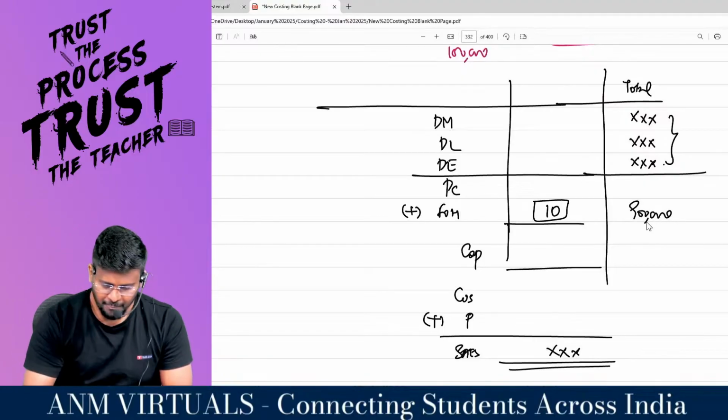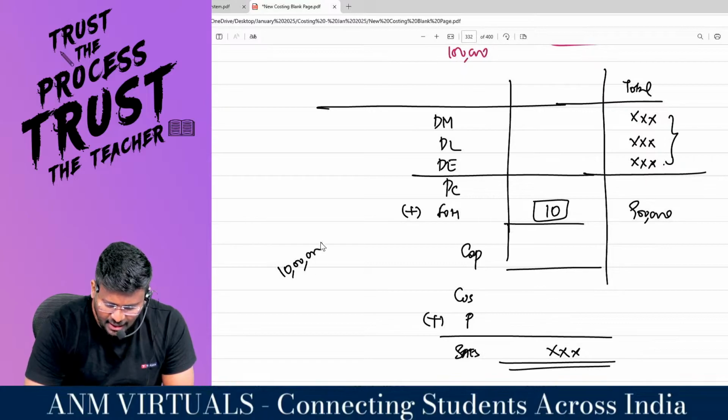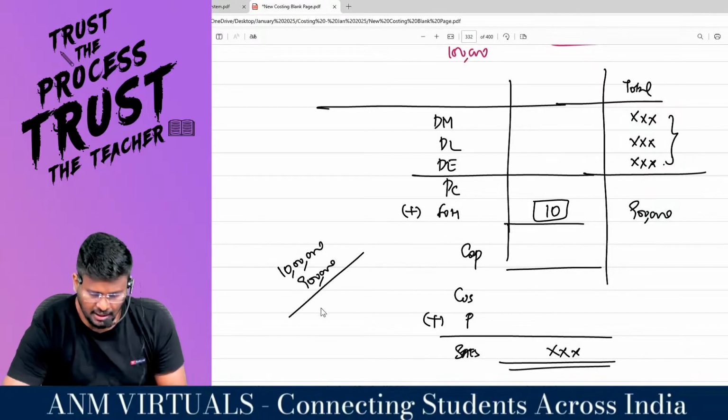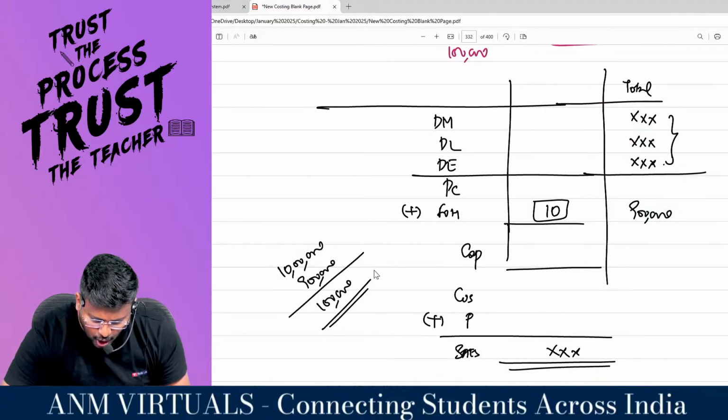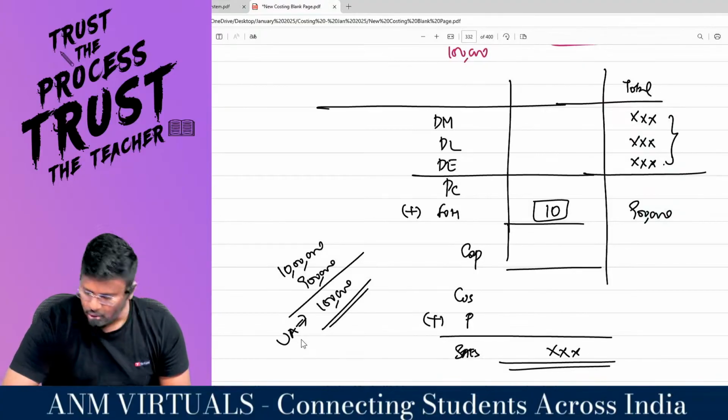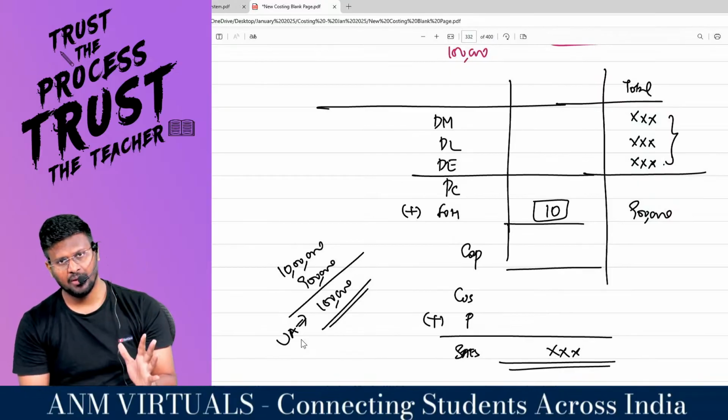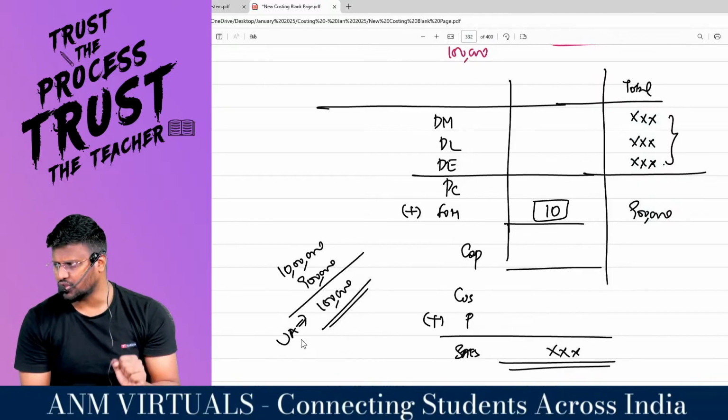In place of 10 lakh, I have absorbed only 9 lakh, which means there is a short absorption of 1 lakh. This is called under absorption.